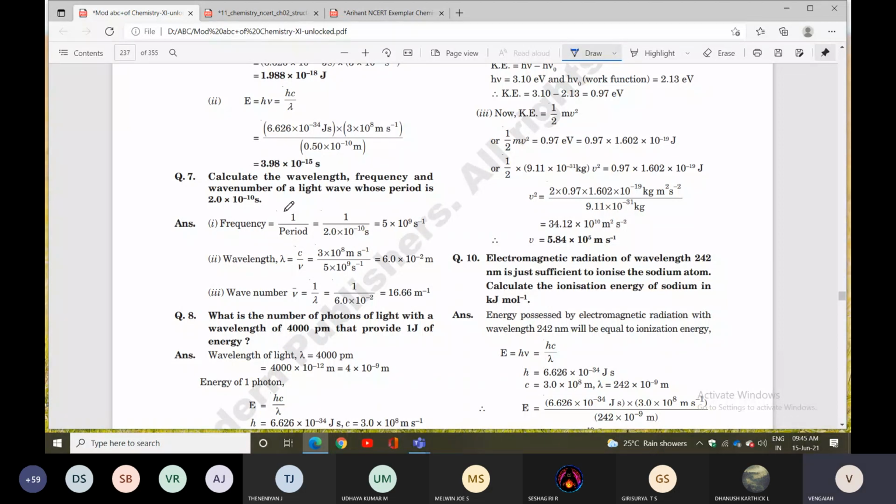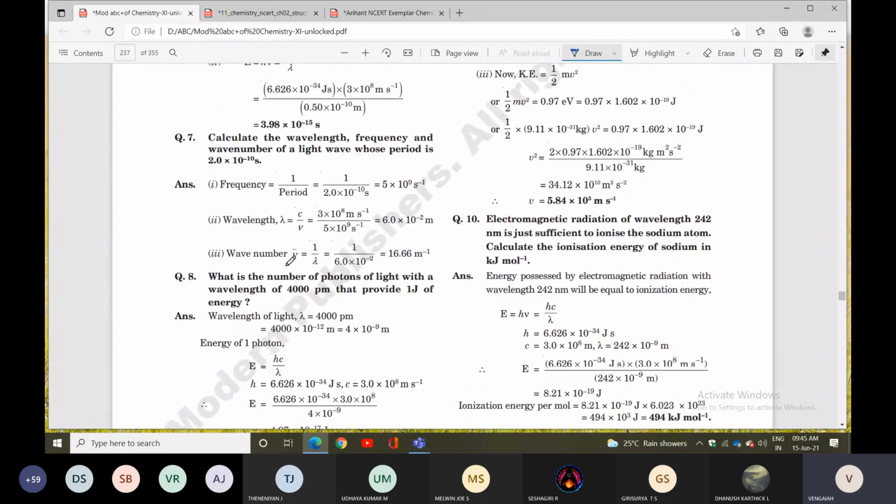So frequency is nothing but 1 by period. You can take the time period, which is given in seconds. So first you can calculate frequency. If you know frequency, you can find out lambda. If you know lambda, you can find out wave number.